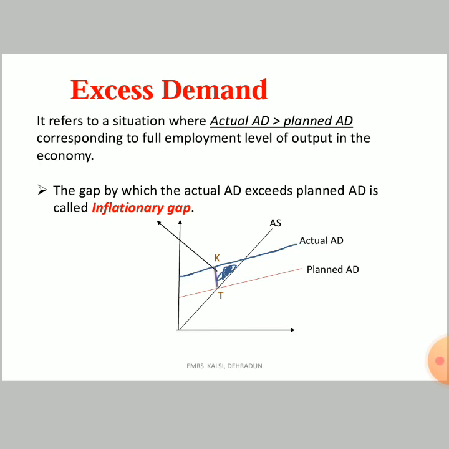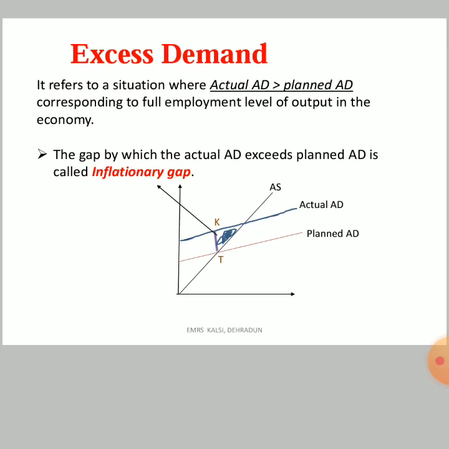It's simple. See, it refers to a situation where actual aggregate demand is greater than planned aggregate demand. Okay, where actual AD is greater than planned AD, means the producers planned that there will be a demand of 100 units, but in actual what happened, the demand goes to 200 units of goods and services.